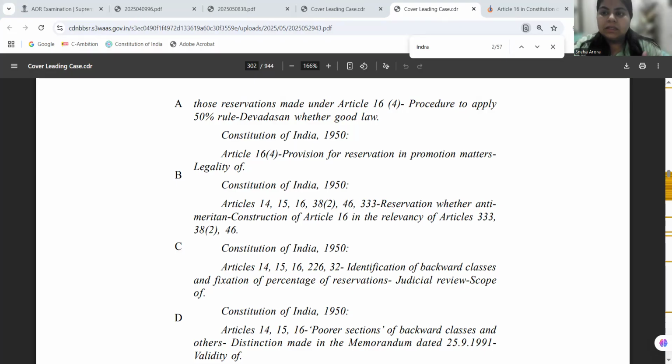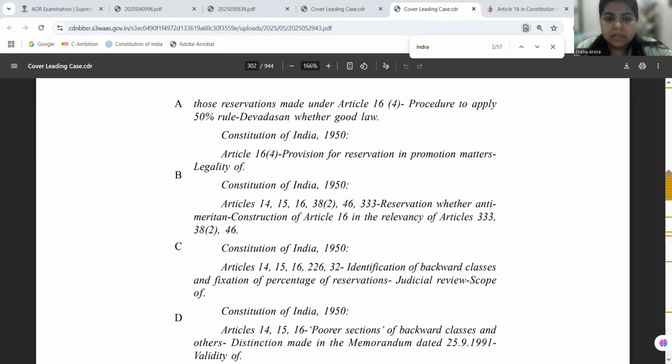Now, this battle is reaching the Supreme Court. This nationwide protest that 27% quota has been granted to SEBCs is reaching the Supreme Court, where a nine-judge bench is expounding on the issues that are framed before it.